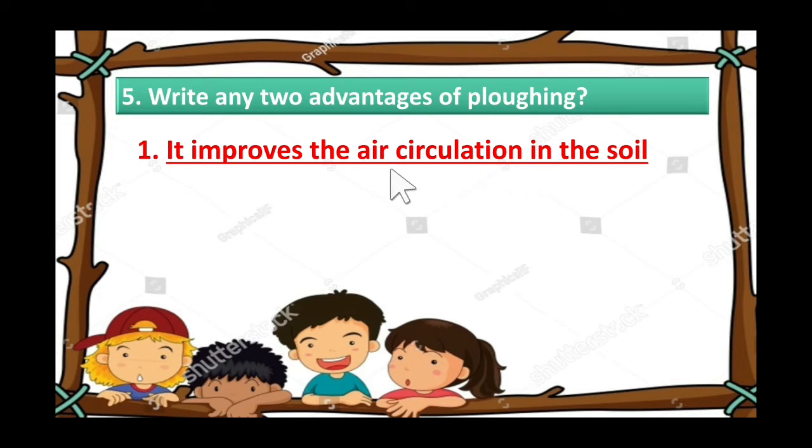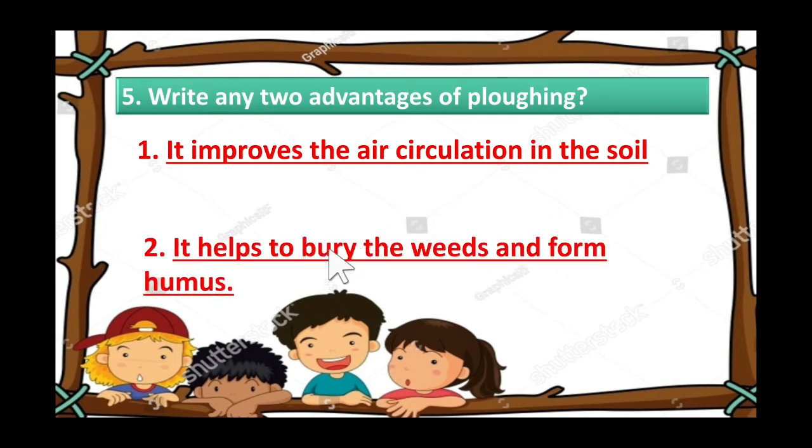Yes, like our earthworm. So earthworm is actually what he is doing. He is also ploughing the soil. Ploughing means turn over the soil. Yes. So it improves the air circulation in the soil, right? And the next one, it helps to bury the weeds and form humus. Yes, by ploughing, the farmers can bury the weeds. What is a weed actually?